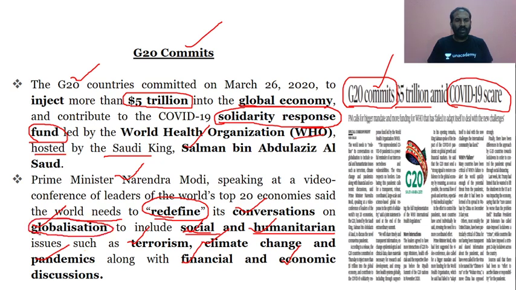conversations on globalization. That redefining has to take place on the basis of social and humanitarian issues such as terrorism, climate change, and pandemics, what we are experiencing now with COVID-19, along with the financial and economic discussions. So this was the emphasis made by our Prime Minister Narendra Modi while speaking at the video conference of the G20 Summit.